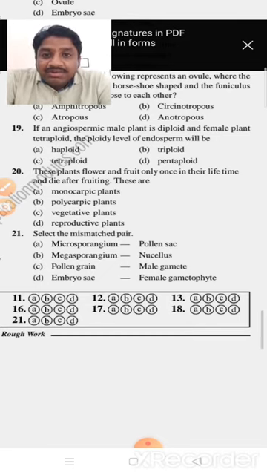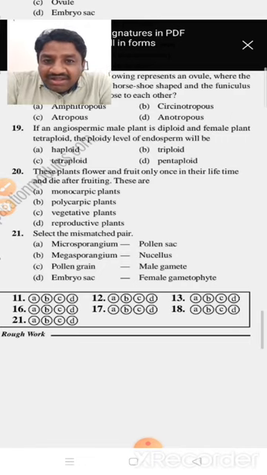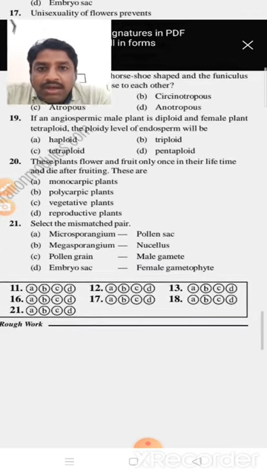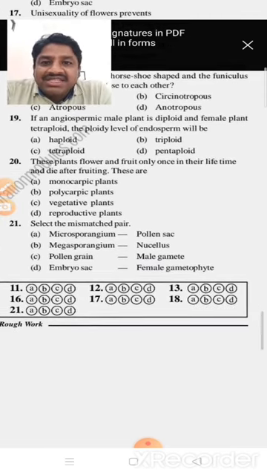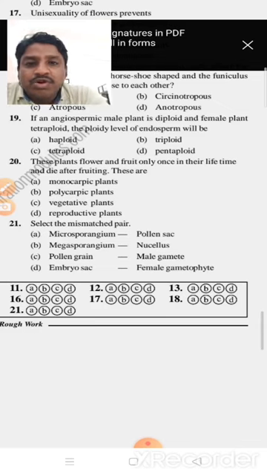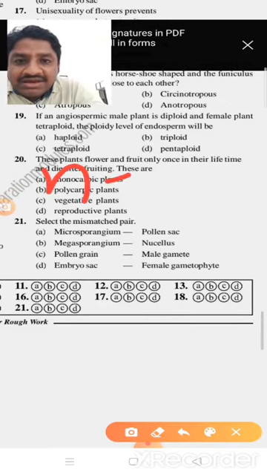Next, question number 19: if an angiospermic male plant is diploid and the female plant is tetraploid, the ploidy level of endosperm will be haploid, triploid, tetraploid, or pentaploid. Actually, see here, the male plant is diploid in condition, so the gametes produced are haploid in nature.